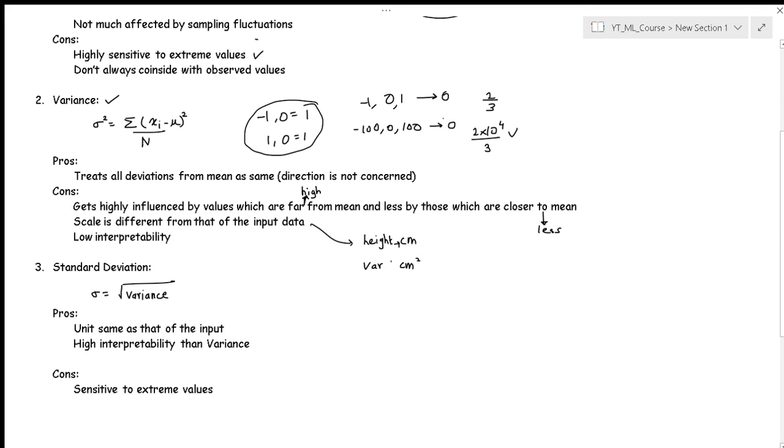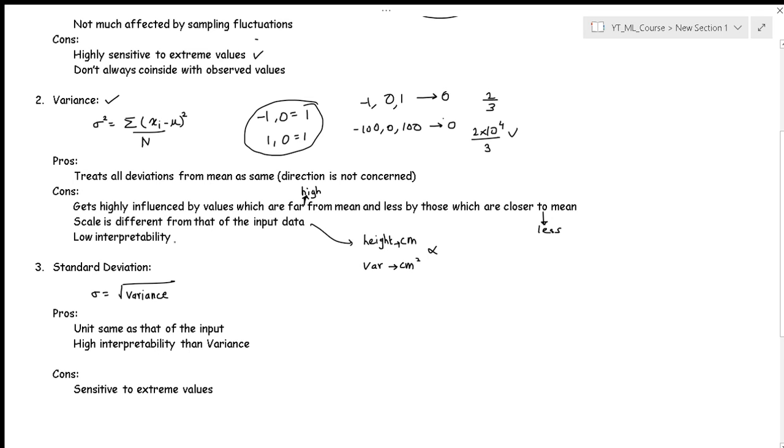So it is different from the original units. Originally we were measuring the height in centimeters, but now variance is in terms of centimeter square, so the units are different. So that's one con, because in exploratory data analysis it might be our requirement that the unit should be the same so that we can compare things side by side.